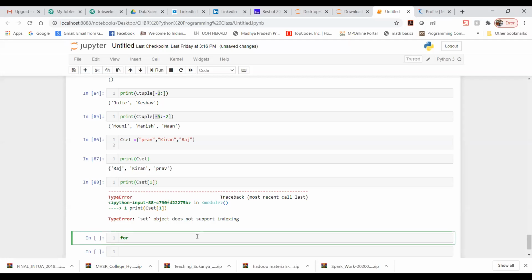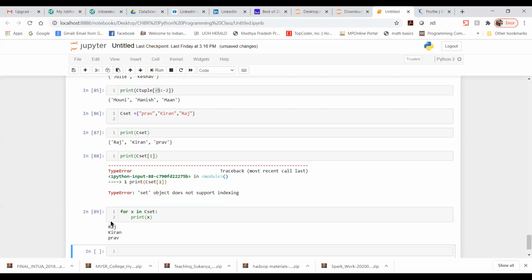But for the time being, while we are going through this topic, to know all the elements present in the set, we have to get all the elements. So let me frame one set and show how exactly we will be able to access them. For x in set, so set is nothing but c set. Here we can mention that, and then we can write print x. Now you will get all the elements present in the set c.